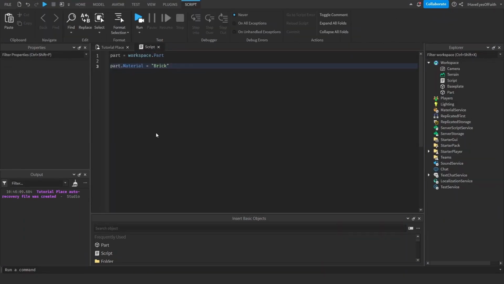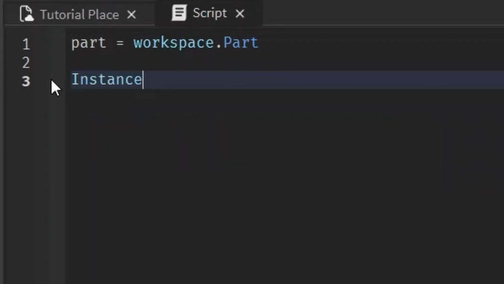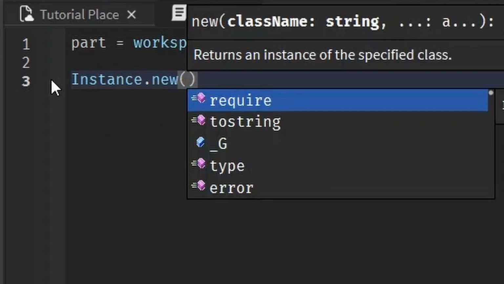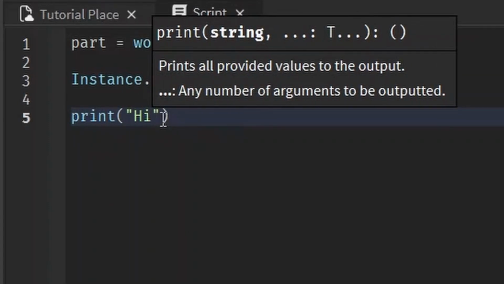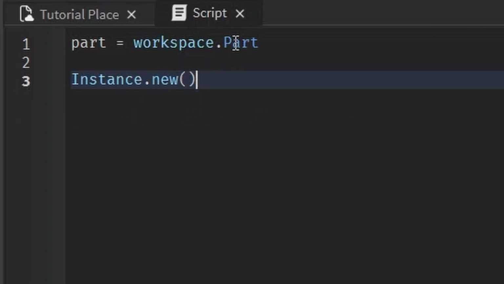Scripts are very powerful and can create things. For example, if we want to create a new part, we can do that. All we have to do is write Instance.new and parentheses. And this takes in 2 arguments. And arguments are just what you put inside the parentheses. Like when we print something and we type in hi, the hi is the argument. This Instance thing takes in 2 of those.